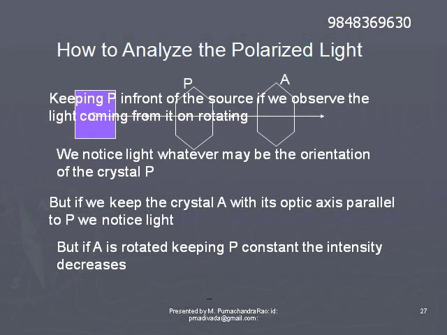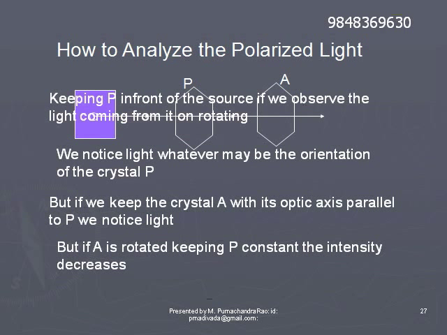But if we keep another crystal A such that its optic axis is parallel to the optic axis of P, then we notice light emerging from the crystal A. Light will emerge out of the crystal A if its optic axis is parallel to that of P.